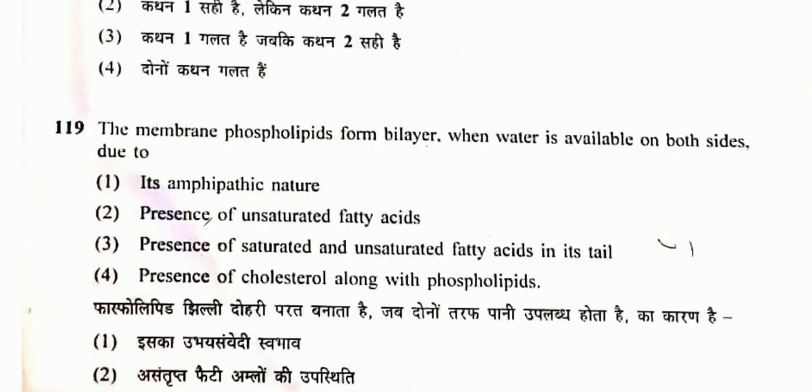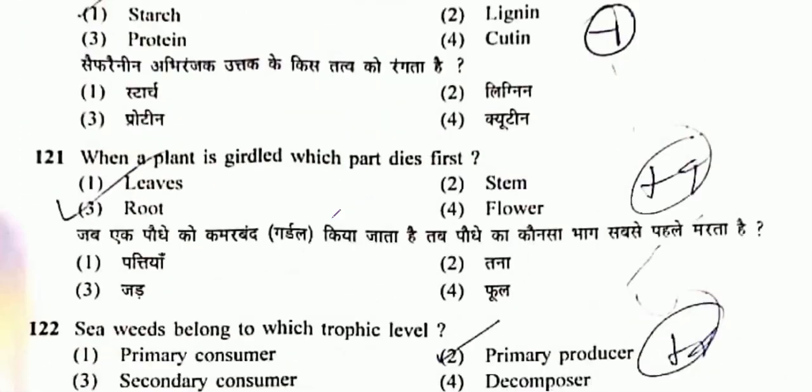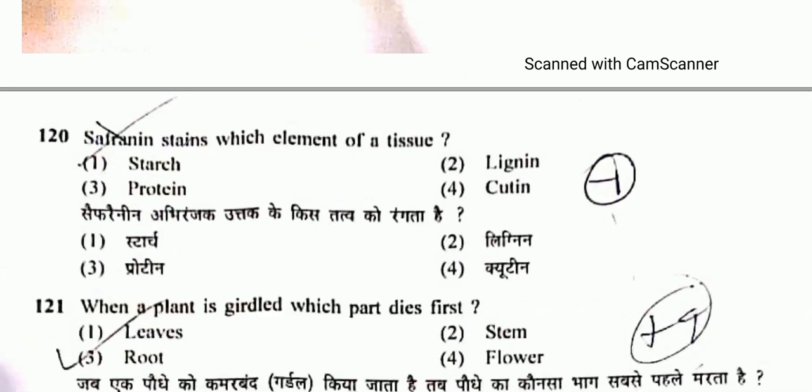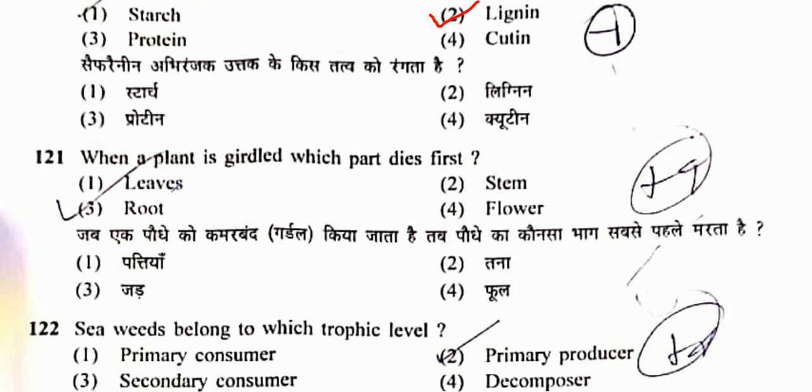Question number 119. The membrane phospholipids form a bilayer when water is available on both sides. That is due to the amphipathic nature of the membrane. Question number 120. Safranin stains elements of a tissue. So option 2 will be the correct one, that is lignin. Question number 121. When a plant is girdled, which part dies first? So root dies first. So option 3 will be the correct one.